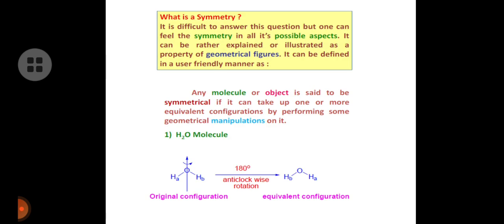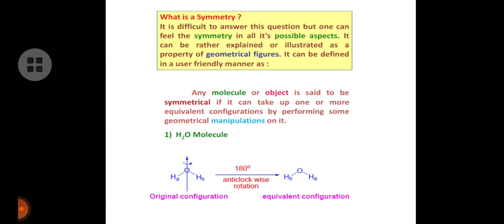So what is symmetry? It is difficult to answer this question, but one can feel the symmetry in all its possible aspects. It can be explained or illustrated as a property of geometrical figures. It can be defined in a user-friendly manner as follows: any molecular object is said to be symmetrical if it can take up one or more equivalent configurations by performing some geometrical manipulation on it.